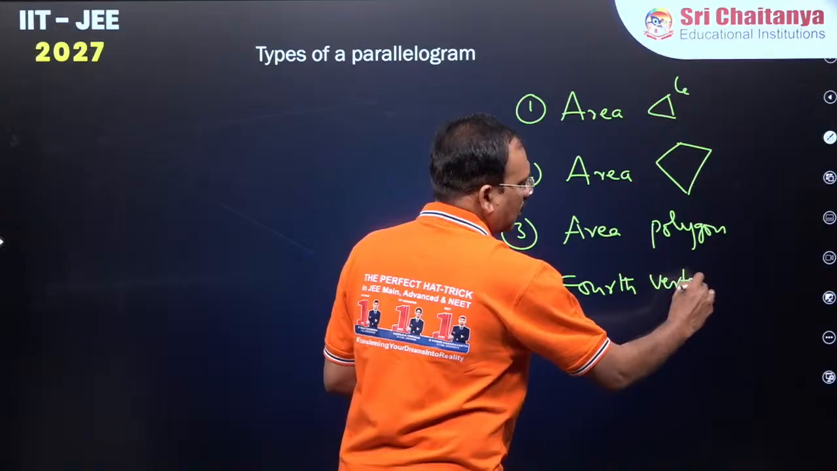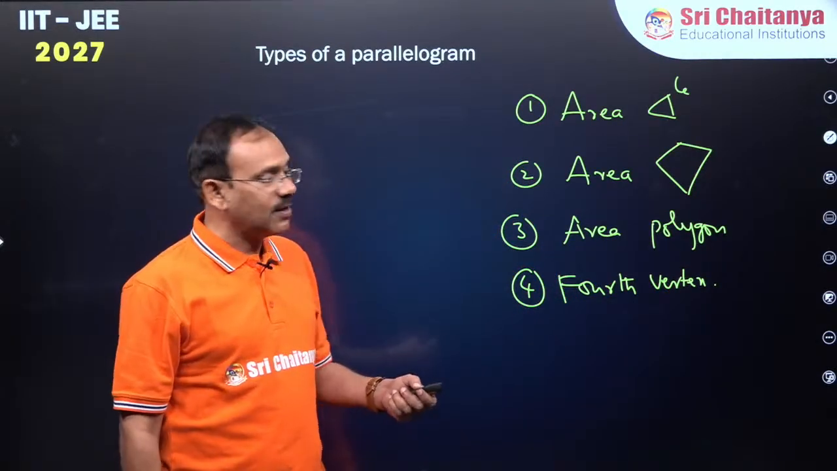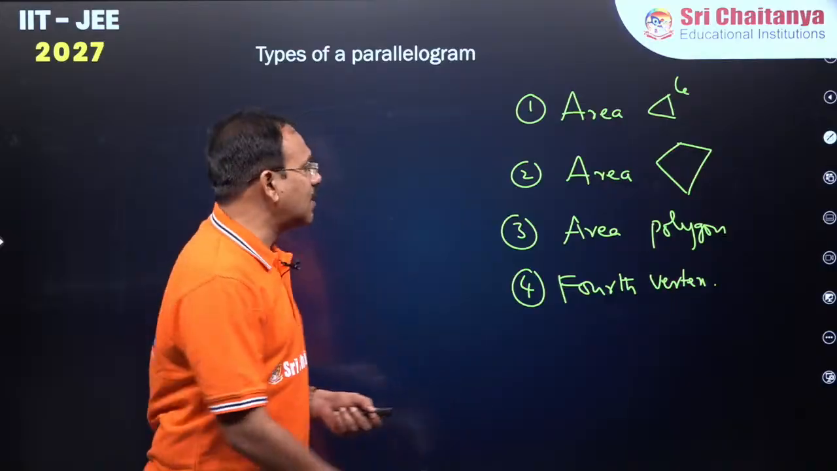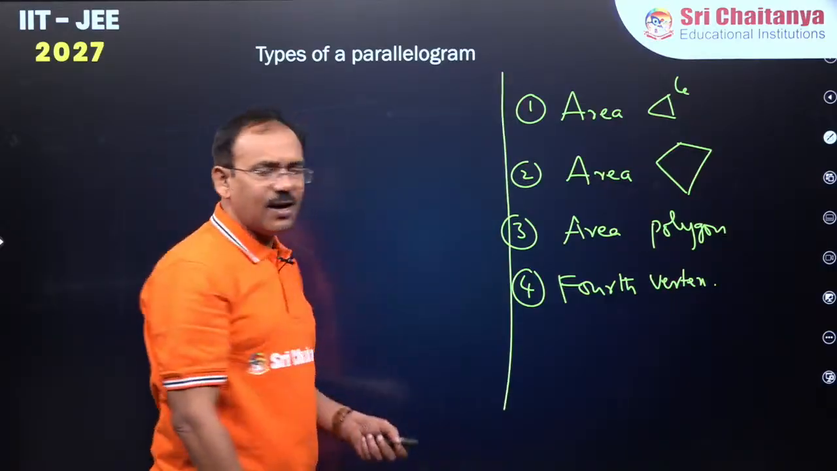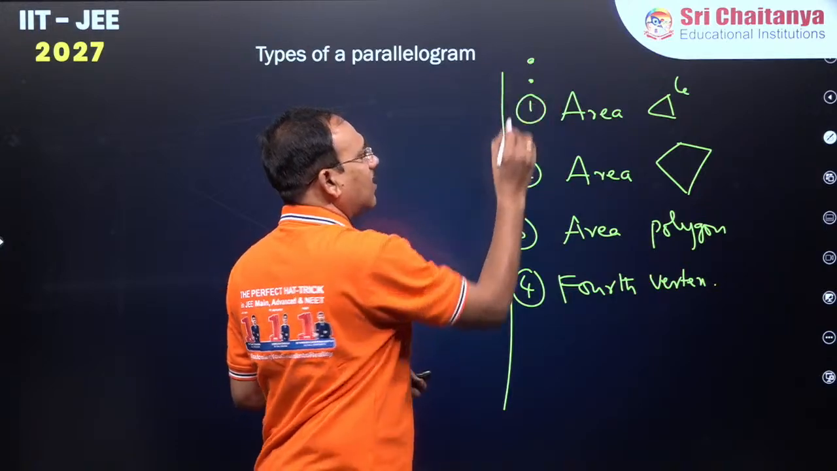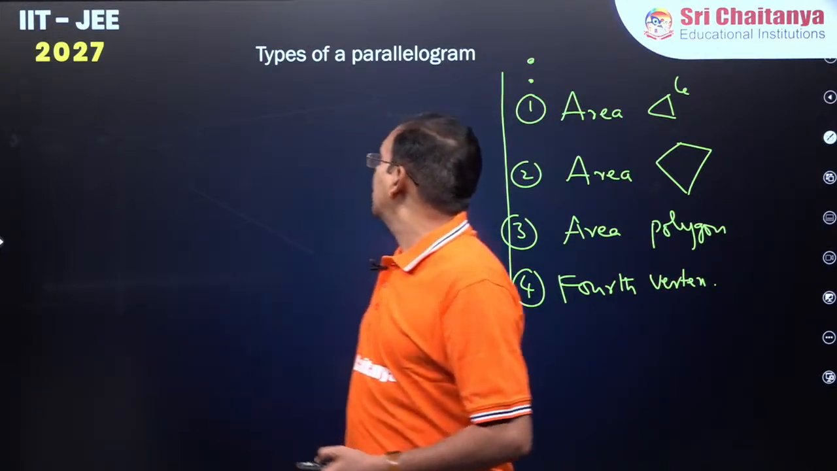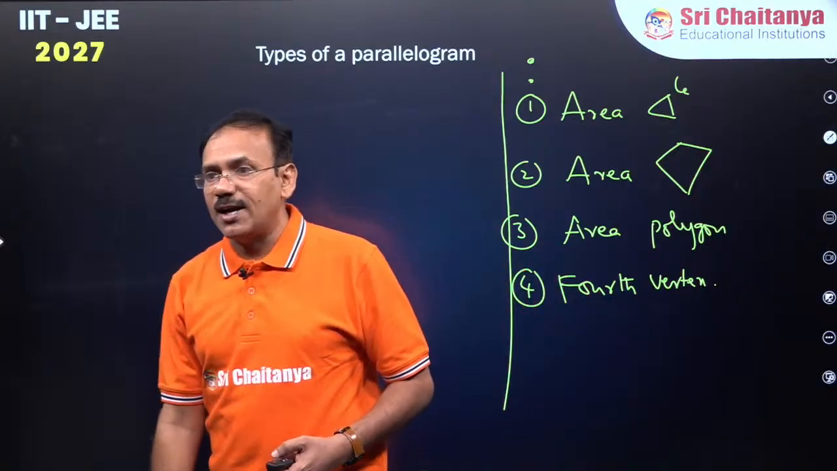Then finding the fourth vertex of a parallelogram, with the help of which we have done one observation also. These are the 4 things we have learned today, whereas yesterday we covered the distance formula and section formula. And dear students, next, how many types of parallelograms are there?